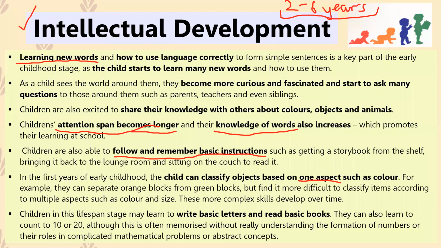So if the mum says, can you bring me all the green M&Ms, the child will usually get the green M&Ms from the bag and give it to the mum. So they're able to differentiate between objects based on things like color or size or shape.